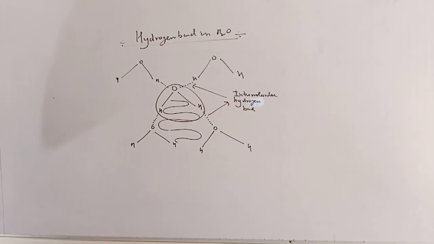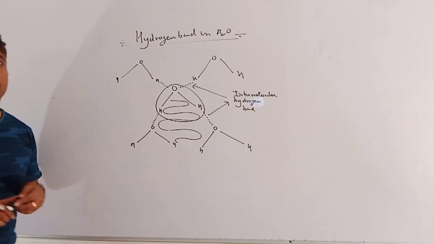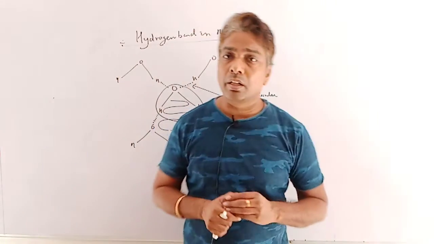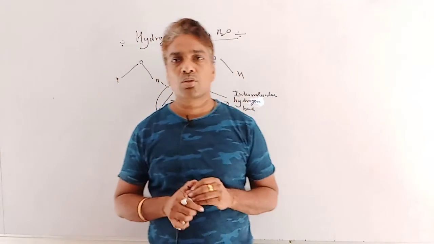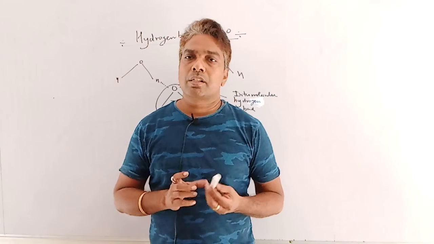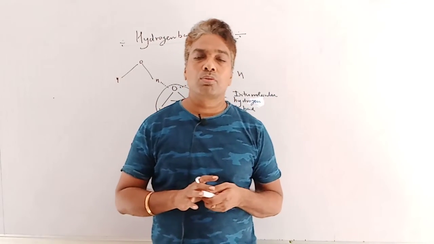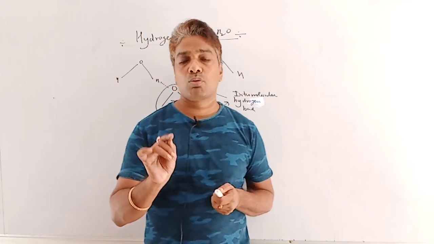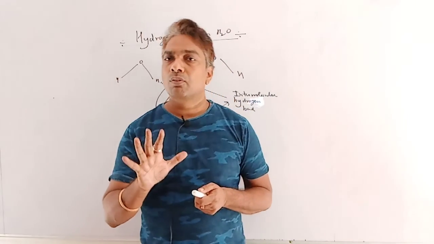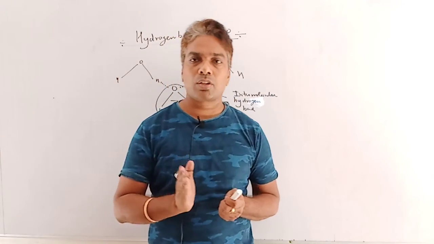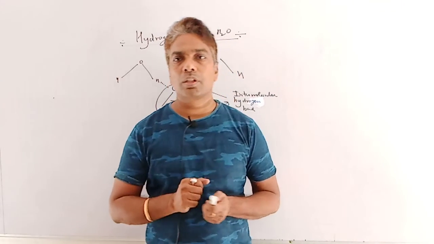So hydrogen bond is responsible in the case of H2O. Why does H2O exist in liquid state but H2S is a gas? H2O exists in liquid state due to the formation of the maximum number of hydrogen bonds. One H2O molecule is surrounded by 4 different H2O molecules by hydrogen bond, so the state of matter tends towards liquid.